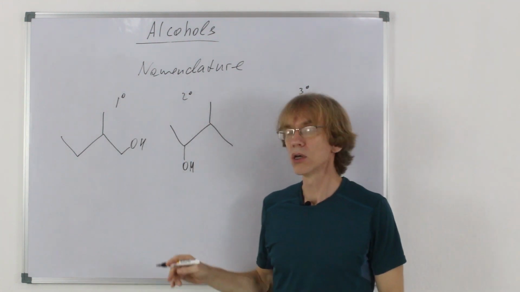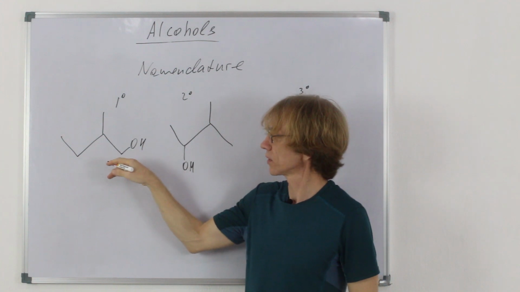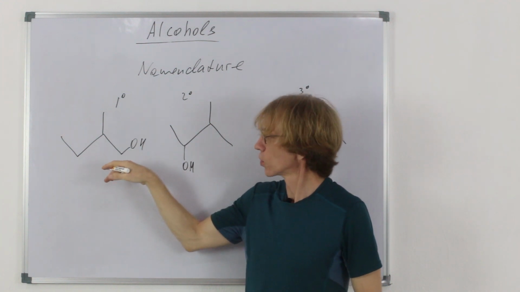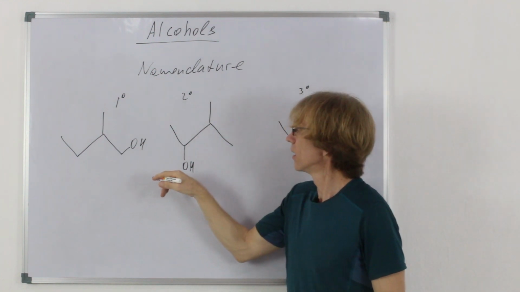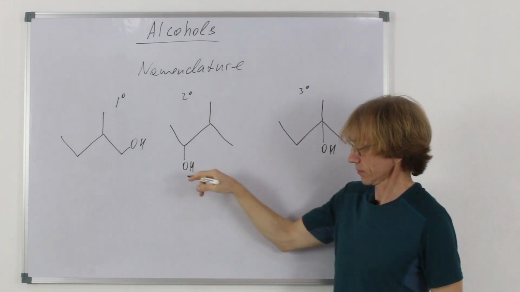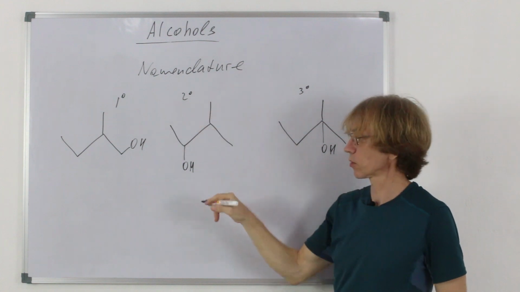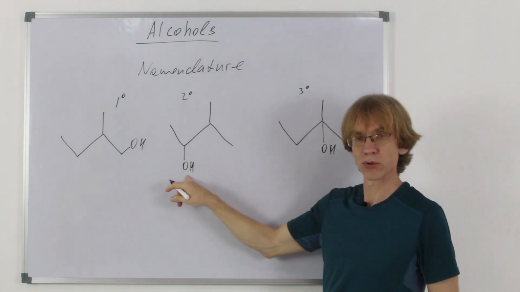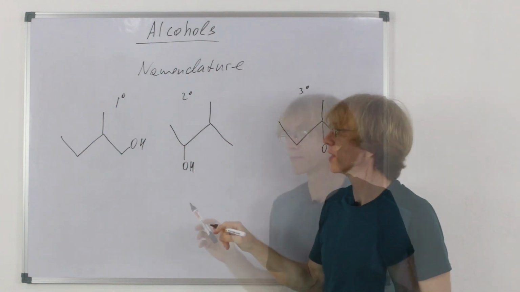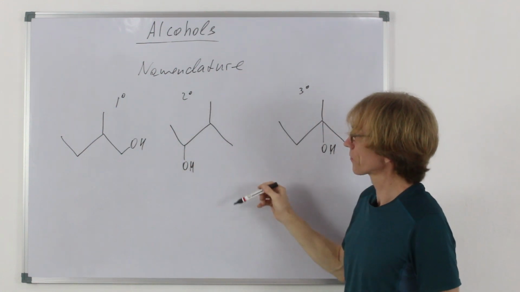How do we call it? 2-methyl-butan-1-ol. This one would be, we start numbering carbons so that the hydroxyl group has the lowest number. So we start from here.